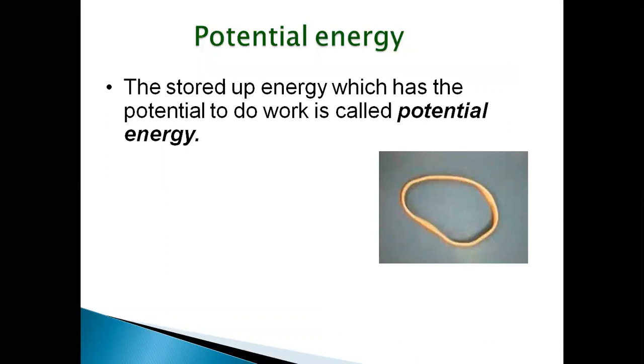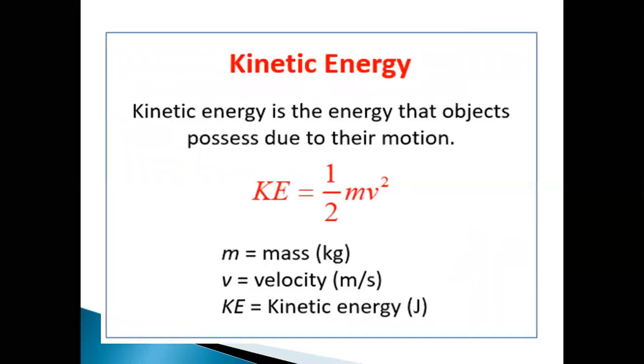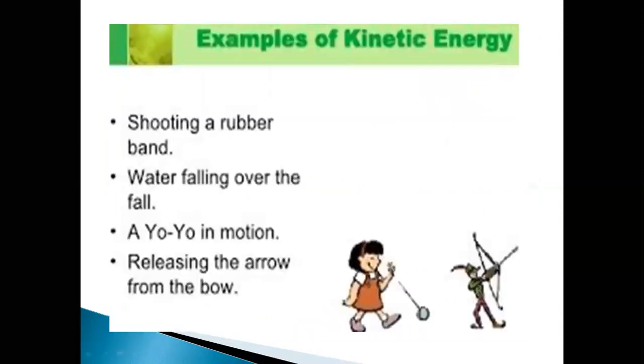So next one, we have potential energy. Okay. So before going to learn potential energy, we will just go through this kinetic energy. So what happens when the kinetic energy increases? When we say that the kinetic energy is increasing, it means either the mass is increasing or the velocity is increasing. If the mass of the object increases, kinetic energy increases. If the velocity of the object increases, kinetic energy increases.